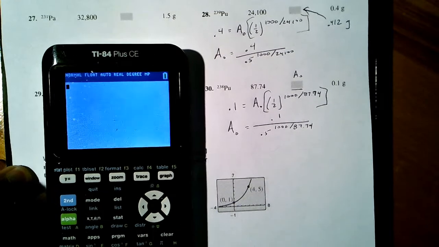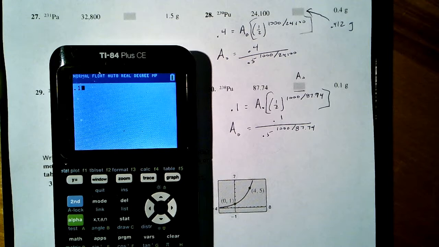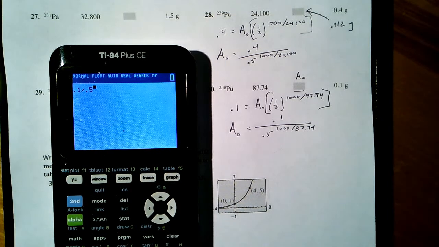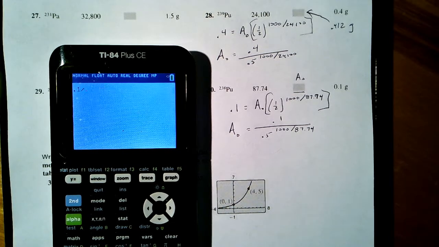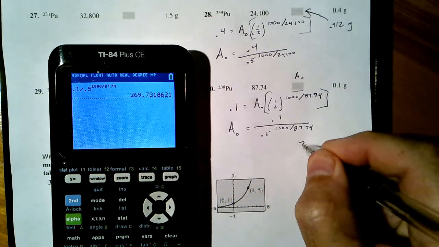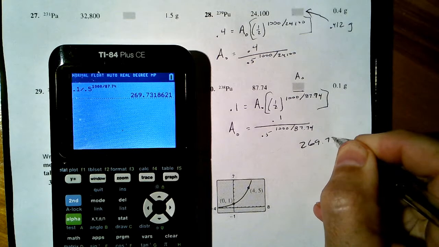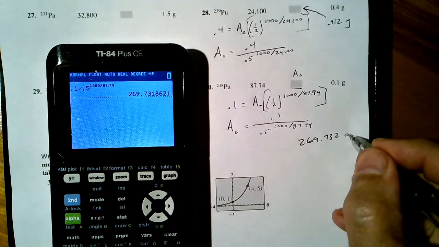As I said, this might startle you with its size, but we'll come back and talk about that. 0.1 divided by 0.5 to the 1,000 divided by 87.74. And we get, okay, so you're telling me it's 269.732. That's A0, that would be grams.